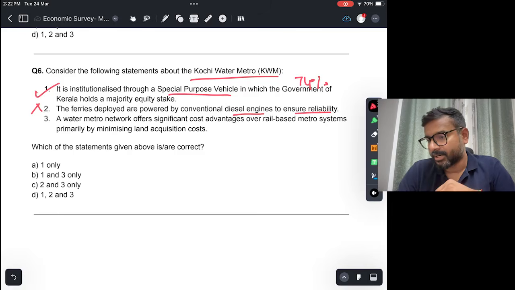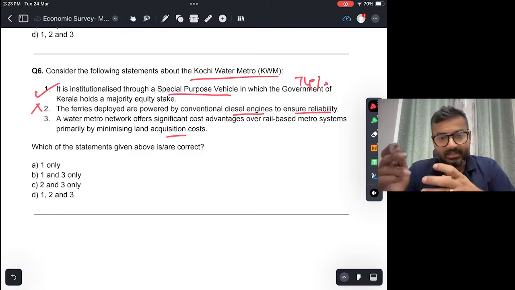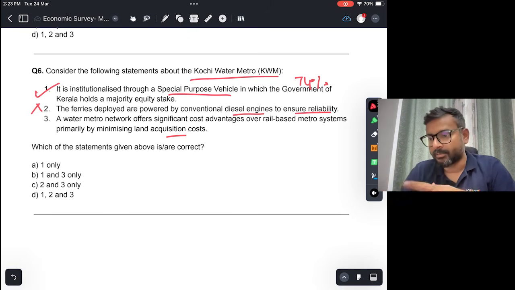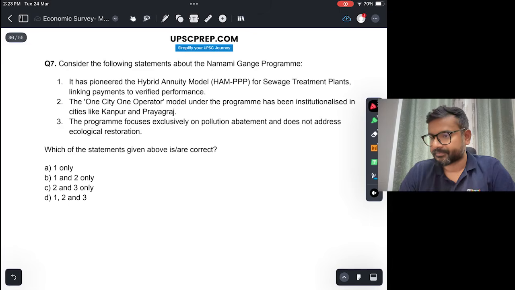Third, a water metro network offers significant cost advantage over rail-based metro systems, primarily by minimizing land acquisition cost. This is also true. Okay, land acquisition cost नहीं है. At the same time, infrastructure creation का भी cost काफ़ी कम है. In fact, around 1/10 of what a normal metro station would cost. So this is correct. So answer would be B, 1 and 3.